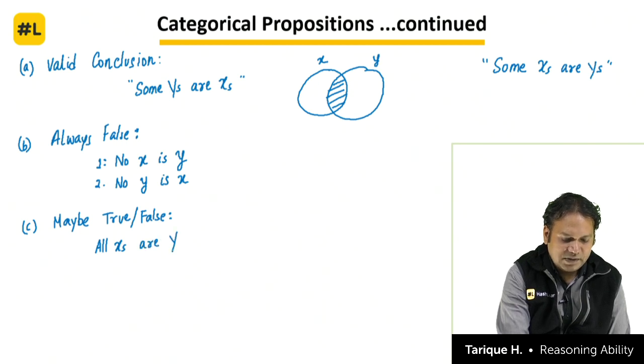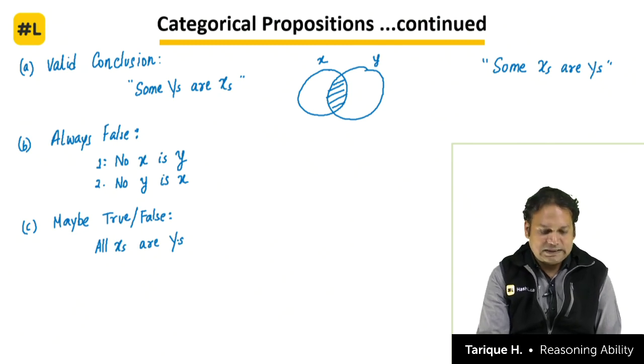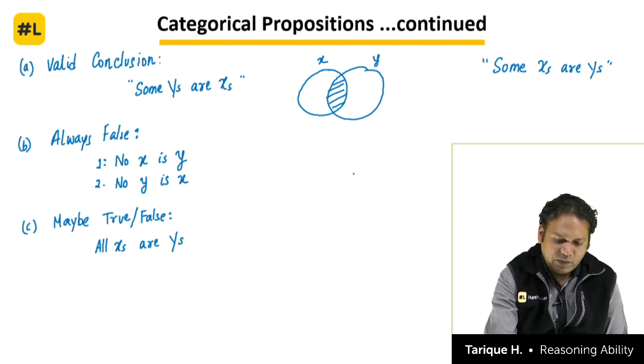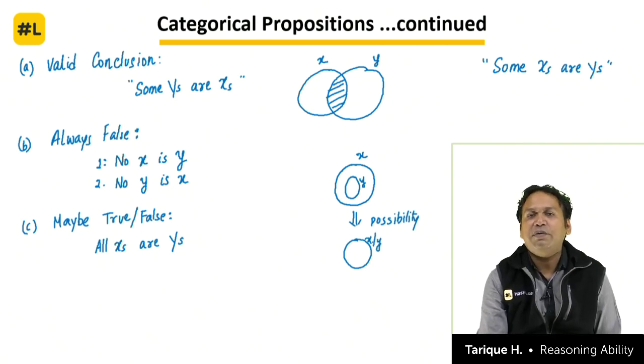If it is given to you some x's are y's, it's very much possible that all y's are x's. Remember this one thing, in any diagram, if we have one circle inside the other circle, there is a possibility. Now this is a possibility, not a certainty. There is a possibility that the two circles can overlap, x and y can overlap. This part you have to keep in mind.